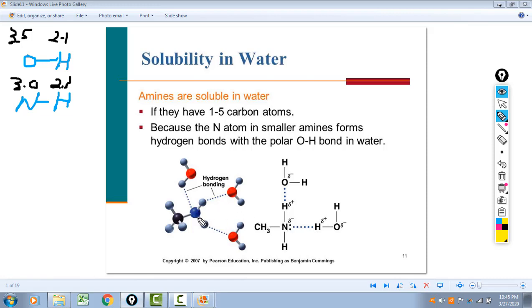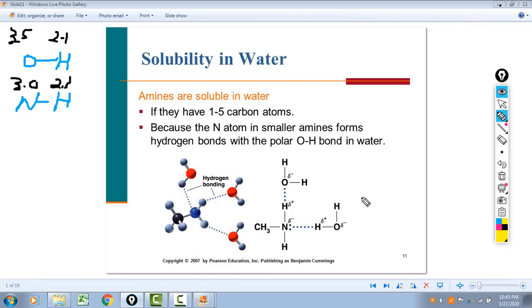nitrogen on the amine. So again, with a primary amine, you would be able to form 1, 2, and they don't show it, but 3 interactions with water. With a secondary amine, you'd only be able to form 2. And with a tertiary amine, you would still be able to form hydrogen bonds with water.